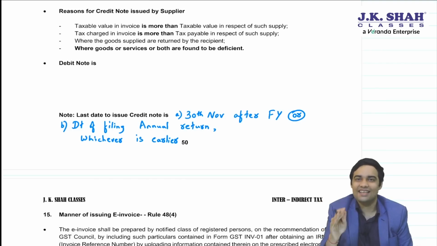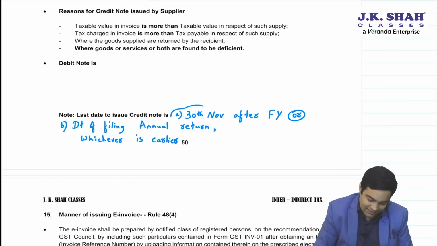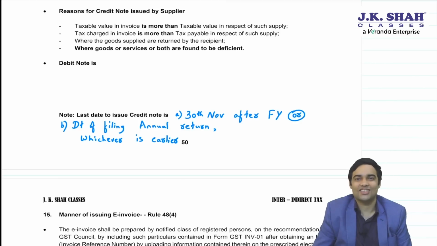So technically till October return you can issue credit note and October return due date is 20th November. 10 days extra government has given by giving a fixed date of 30th November after the financial year. This is a welcome provision where government is giving you more time. Same thing has happened in ITC chapter also. We will discuss it in some time.